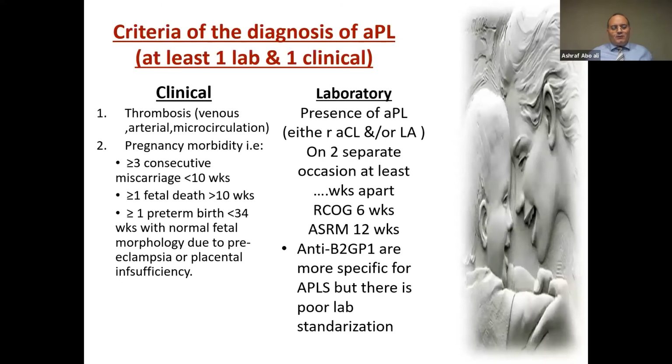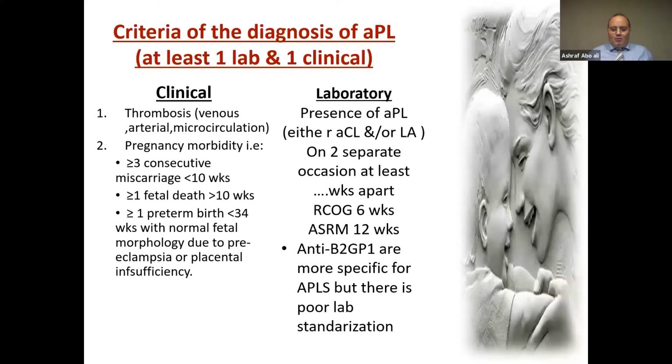Actually, to diagnose antiphospholipid syndrome, we should have at least one lab and one clinical criterion. The clinical criteria, one or both of these two: thrombosis, venous, arterial, or microcirculation; or pregnancy morbidity, like 3 or more consecutive miscarriages less than 10 weeks, or one fetal death at or after 10 weeks, or one or more preterm births less than 34 weeks with normal fetal morphology due to preeclampsia or placental insufficiency.